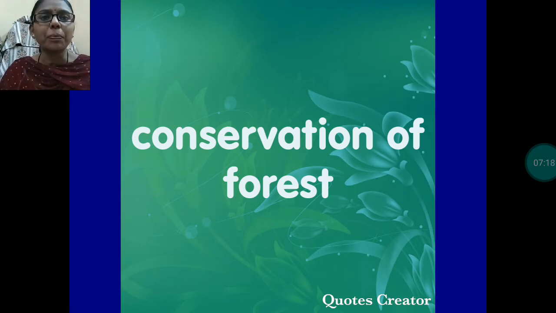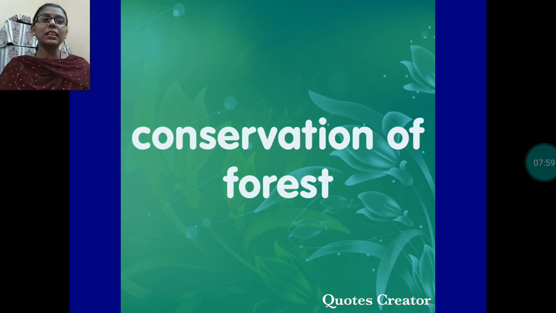Now the next topic is conservation of forest. Before starting this topic, first I will say what is the need to conserve forest? Why do we need to conserve a forest? As I had taught in the very first class, forests are very important for us. Forests provide us many things, and they adjust the balance between carbon dioxide and oxygen. So these forests are very helpful for us. But because of deforestation, because of destroying of forests, the number of forests is decreasing day by day.